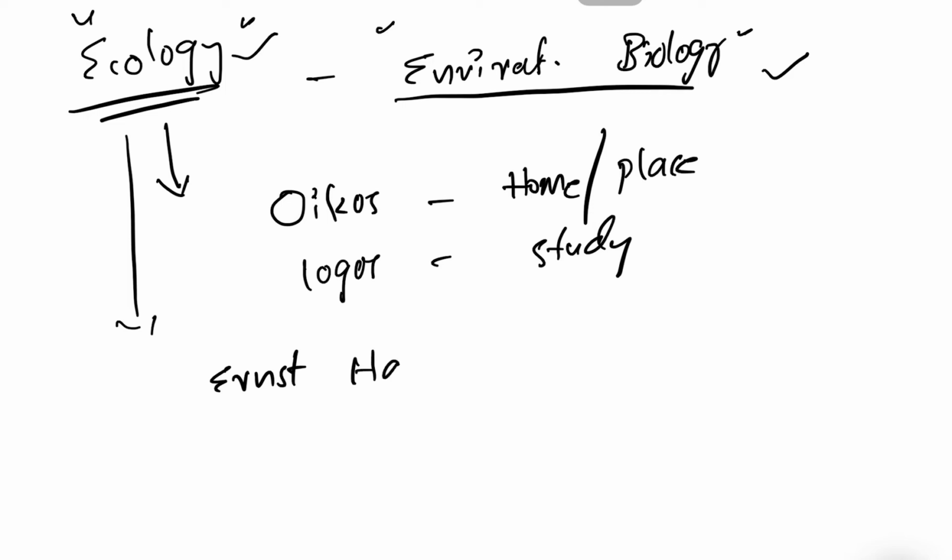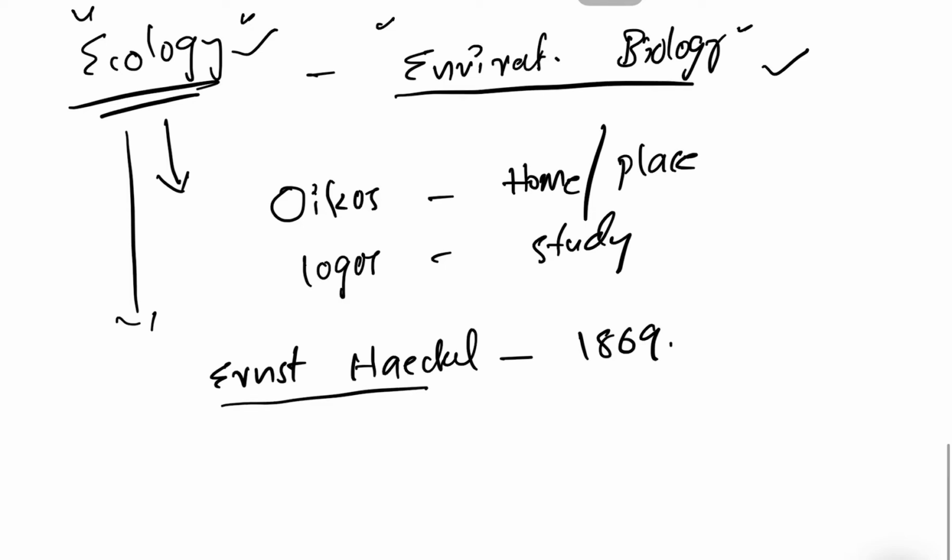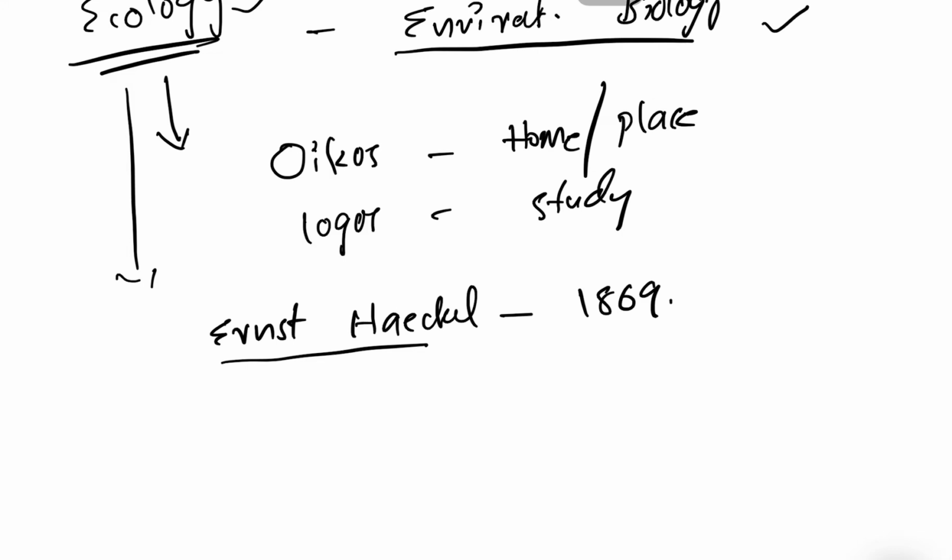The term ecology was first coined by Ernest Haeckel in 1869. According to Ernest Haeckel, ecology is a reciprocal relationship. What does reciprocal relationship mean? Say, for example, you say hi to your friend and your friend says hi to you.